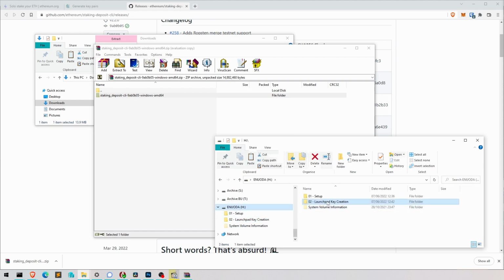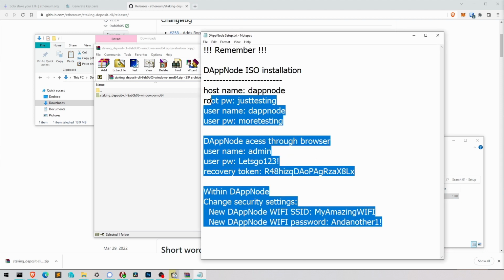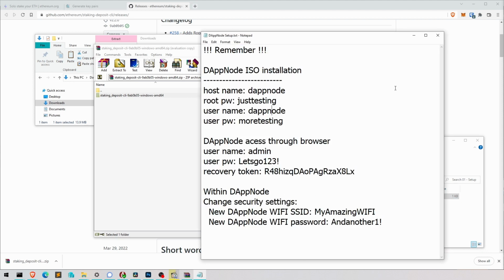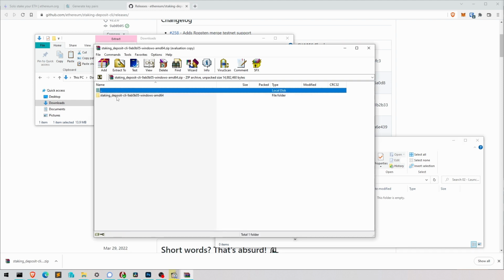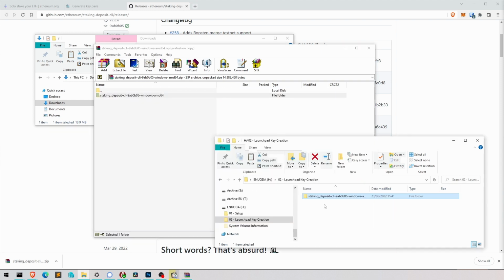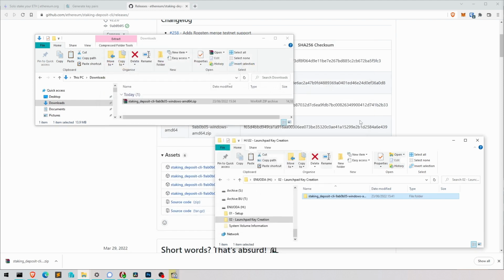So what I've done here was, this is a USB stick, and I've created the folder setup. This is the file with all our passwords and credentials in there. So I'm going to keep that safe on the USB. And then the second one, I'm going to drag this in now. Right. And after that, let's go to the secure laptop, which has never been connected to the internet and never will be, in order to create our keys.